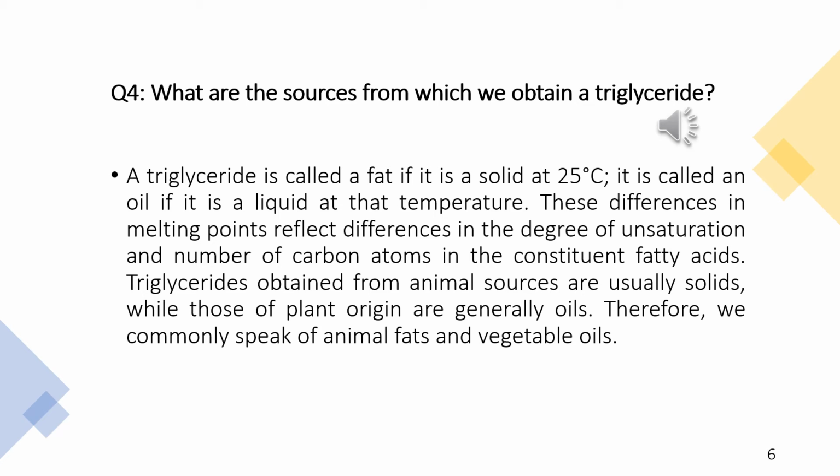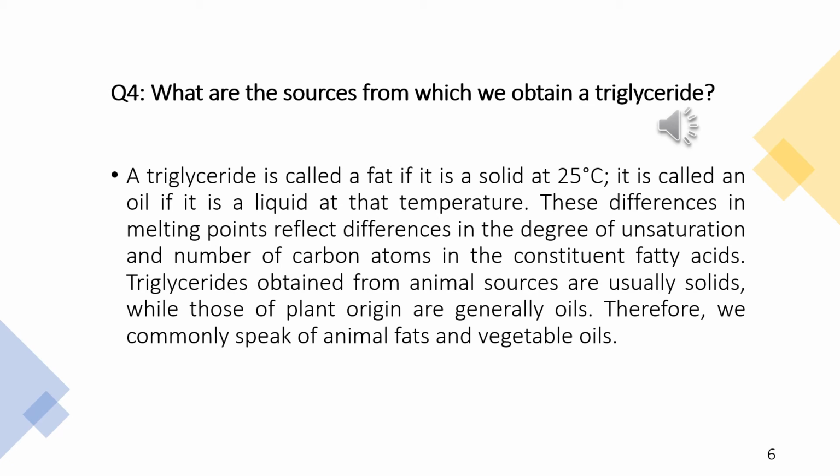So the differences in the forms of triglycerides will tell us the differences in their melting points, the degree of unsaturation, the number of carbon atoms, and the constituent fatty acids. The triglycerides obtained from animal sources or animal fats can also be obtained from vegetable oils.